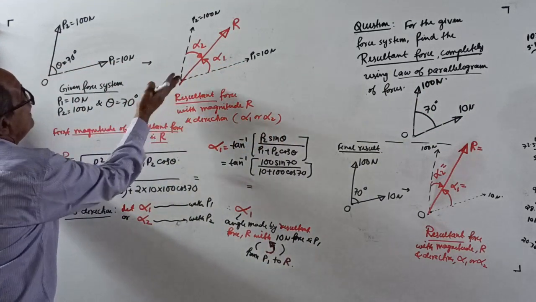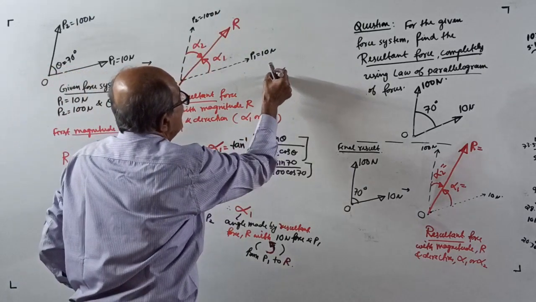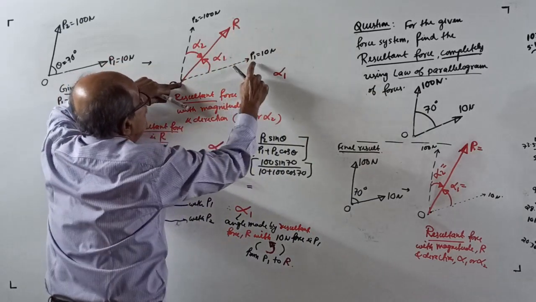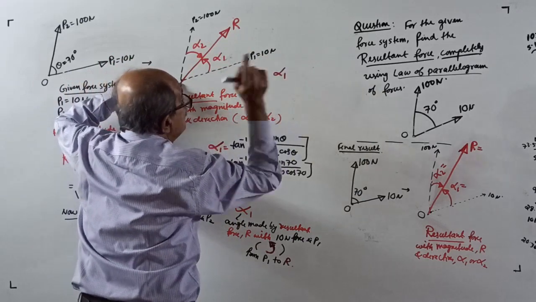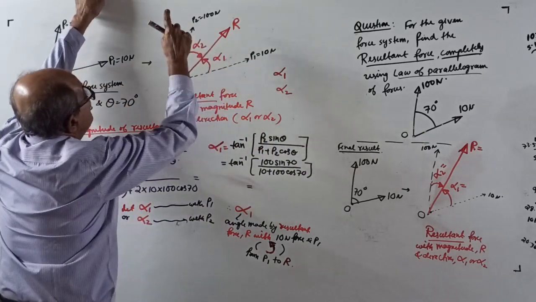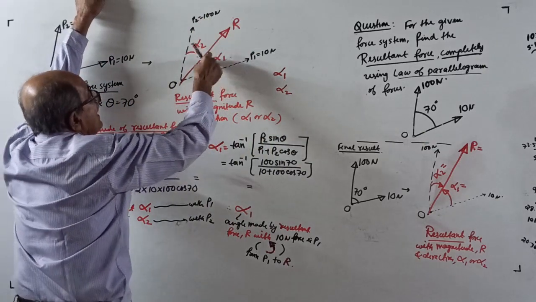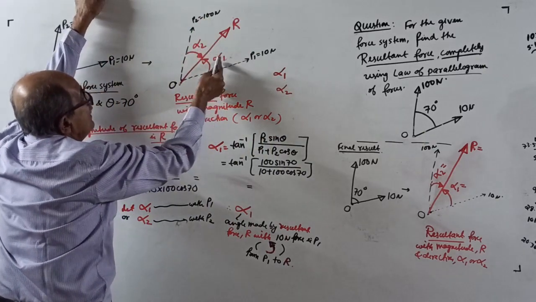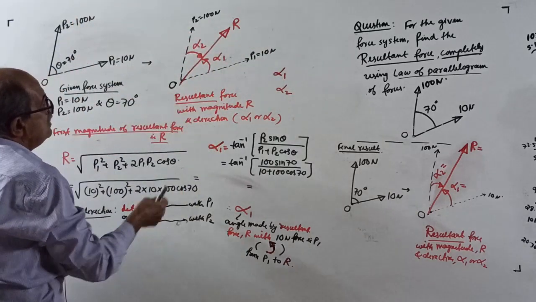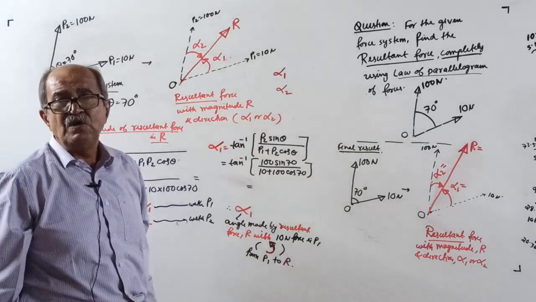I wrote everything. This is the resultant. Let alpha 1 be the angle made by resultant with the force P1, that is the 10 Newton force, and alpha 2 be the angle made by resultant with P2, that is the 100 Newton force. See, alpha 1 like this, alpha 2 like this, because alpha 1 refers to P1, alpha 2 refers to P2. Now, for the resultant force, magnitude and direction, alpha 1 or alpha 2, any one of them is sufficient.